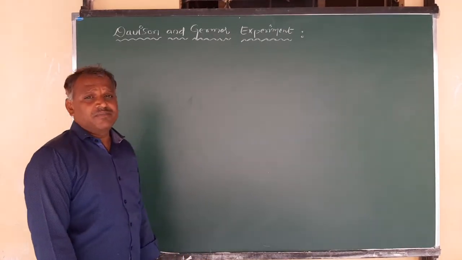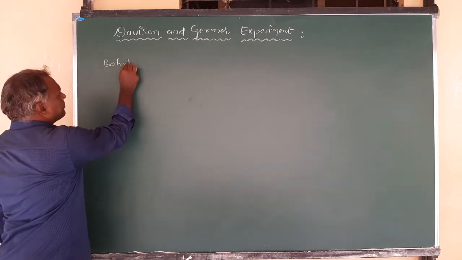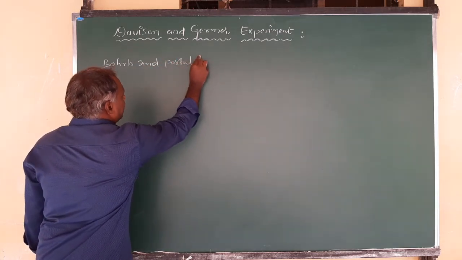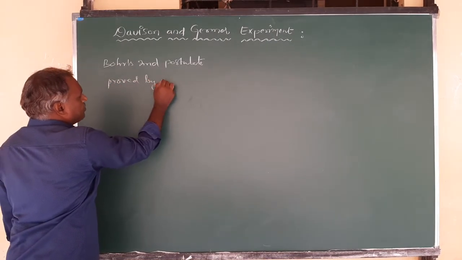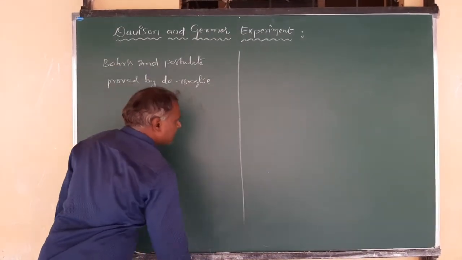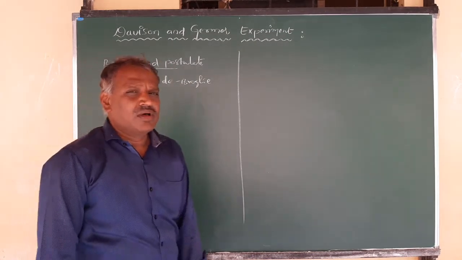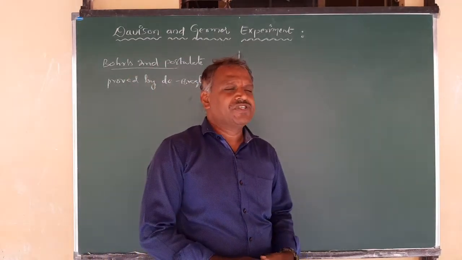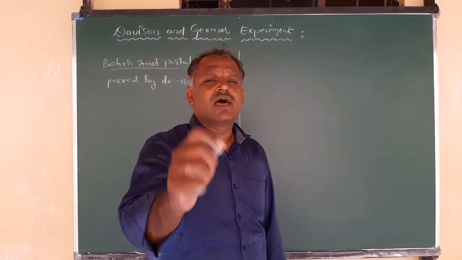What is Bohr's second postulate? Bohr's second postulate, proved by de Broglie: the electron revolving in any orbit has angular momentum.